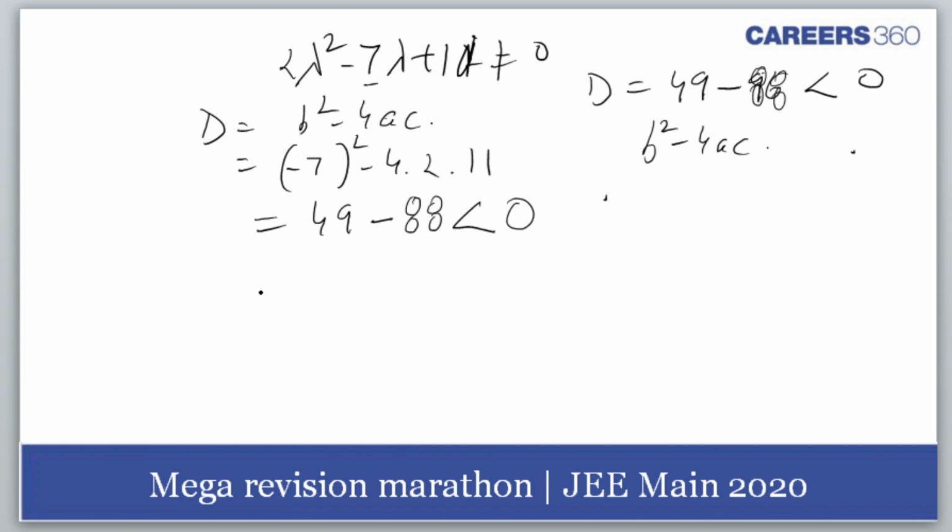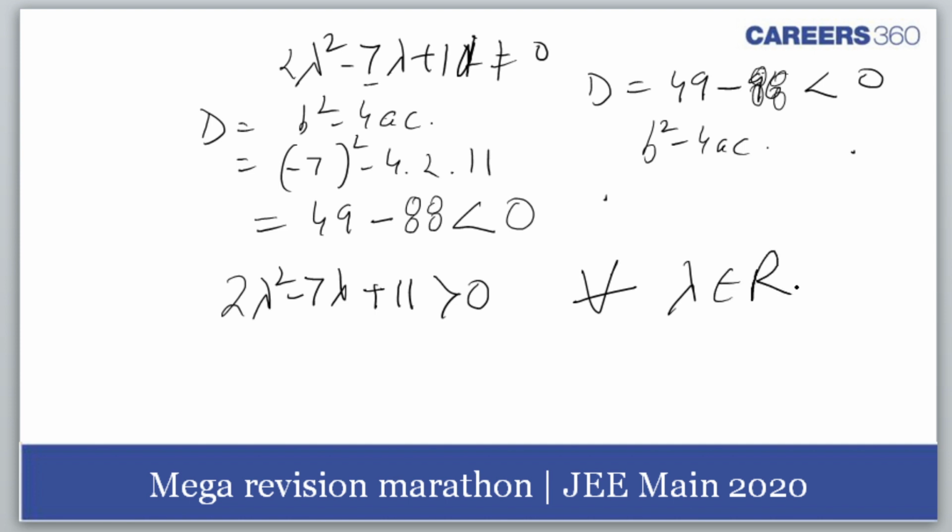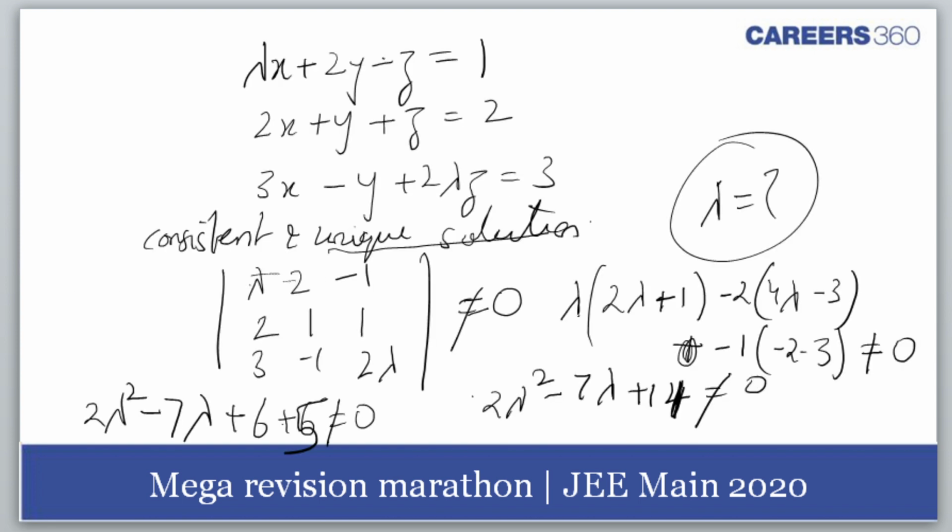So we get 2 lambda square minus 7 lambda plus 11 greater than 0 for all values of lambda belonging to real numbers. So all values of lambda is the answer. The question was, for what values of lambda is it consistent and unique. So what is the answer? All real numbers. So students, we wind up the session here.